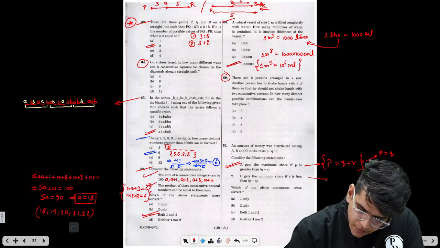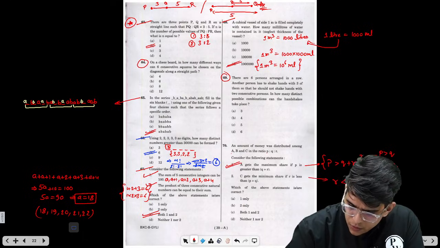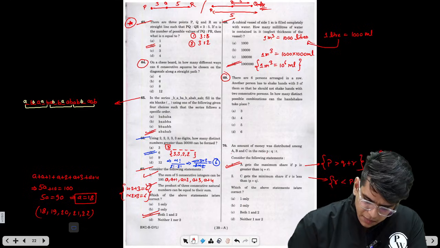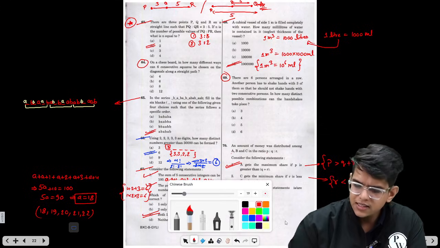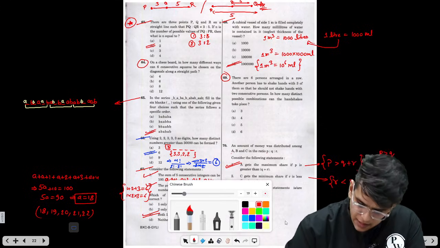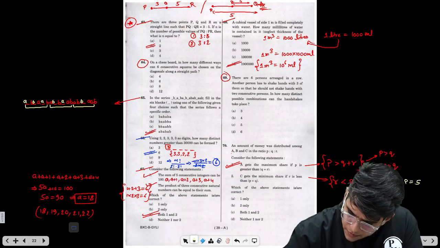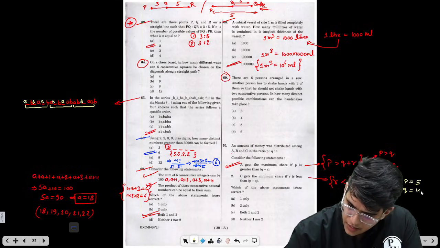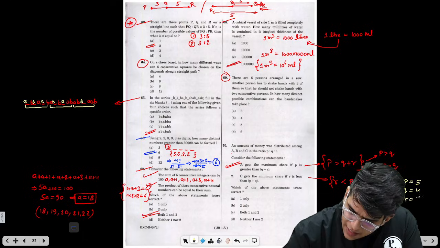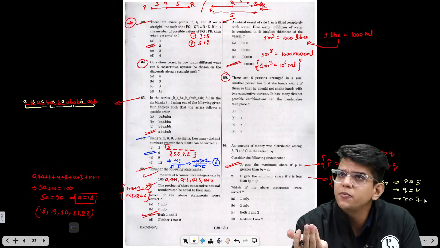Second, C gets the minimum share if R is less than P plus Q. Now this doesn't necessarily mean that R is less than P and R is less than Q. For example, P is 5, Q is 4, right? Now R can be 7. Now 7 is less than 5 plus 4, 9.